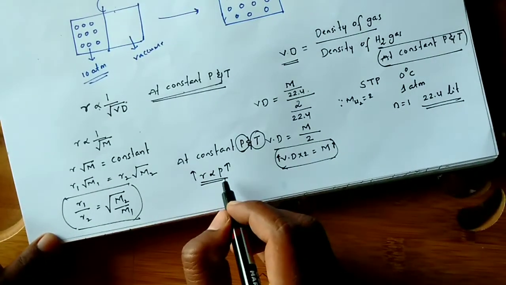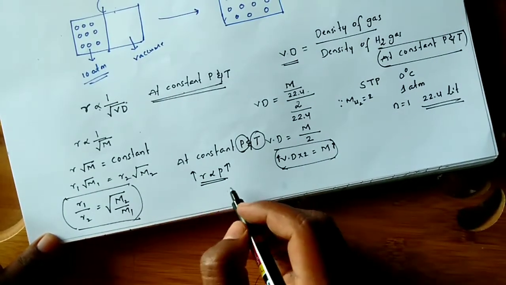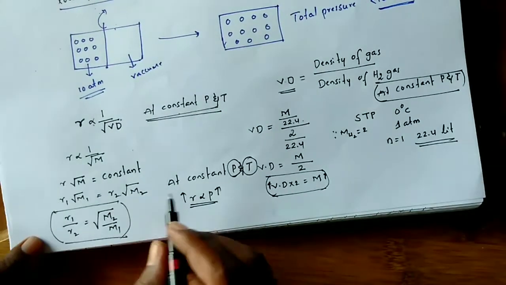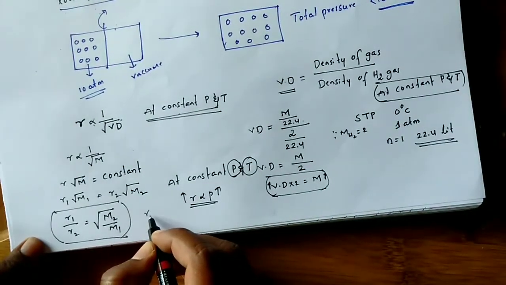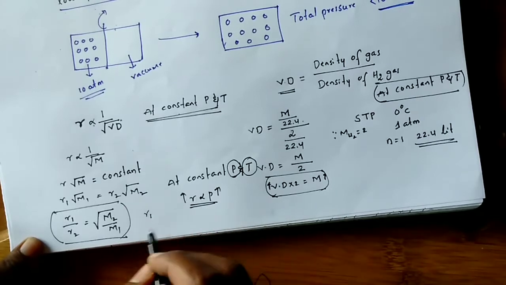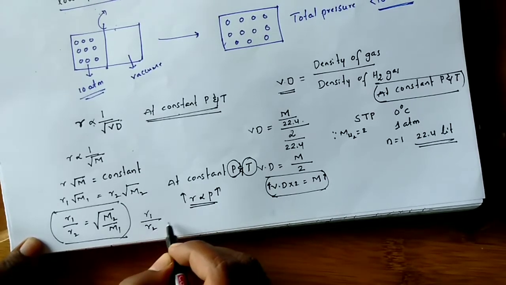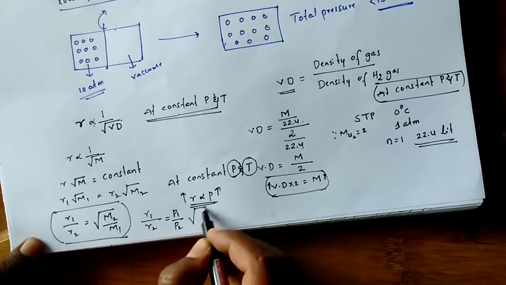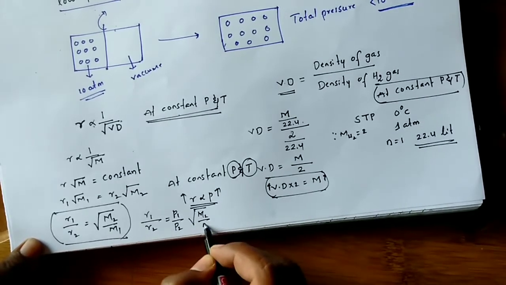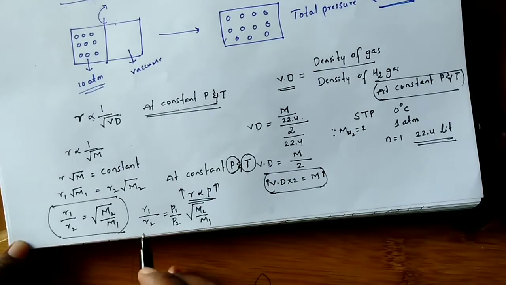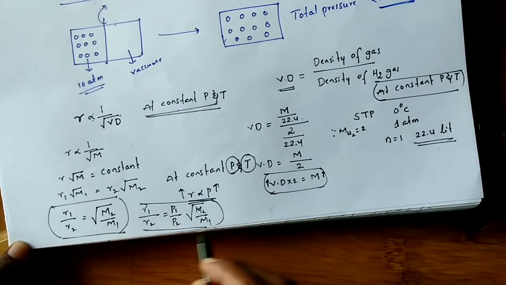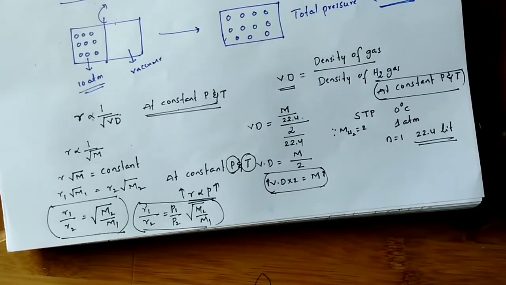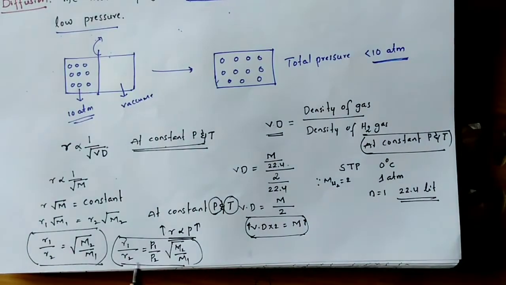So at two different pressures, I am taking here P1 and P2. The relation between pressures and rate of diffusion: R1 by R2 equal to P1 by P2 into under root M2 by M1. So this relation we consider at two different pressures, for the rate of diffusion of any two gases.